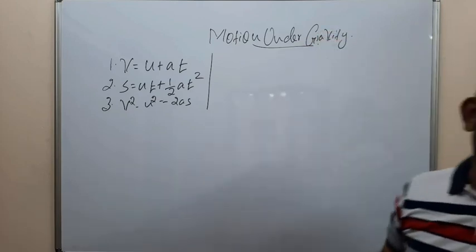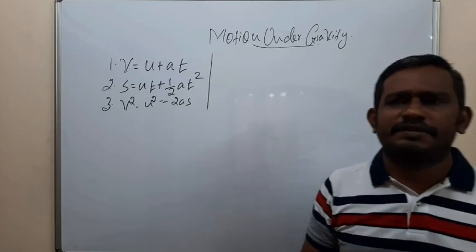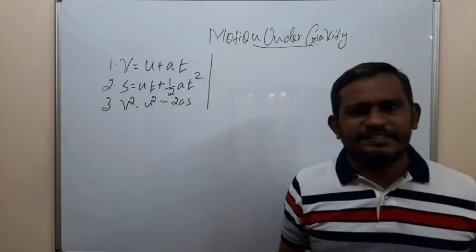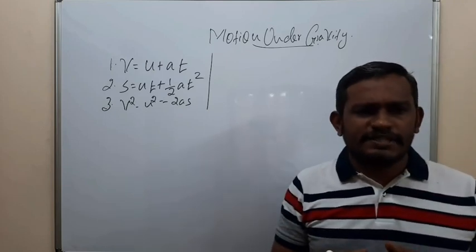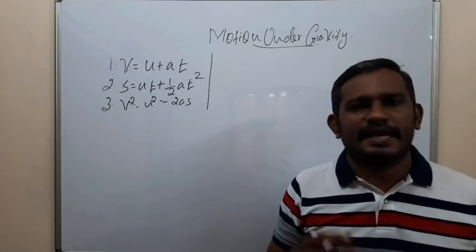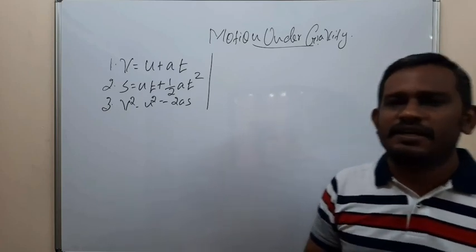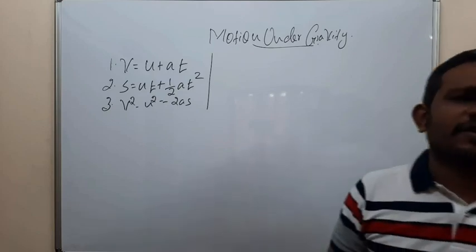Now, the motion under gravity. What is meant by motion under gravity? In the absence of air resistance, each and every object falls to the earth with a certain acceleration. That is called motion under gravity, or free fall.